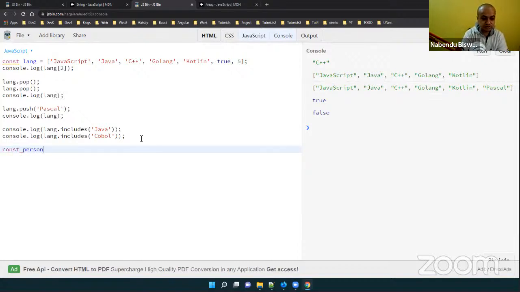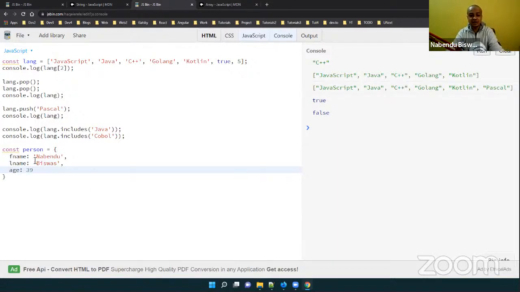Suppose we have a person, and this is given by curly brackets, while the array is given by square brackets. Okay, so fname is Vishwas, comma, lname is Vishwas, comma, age is 39.